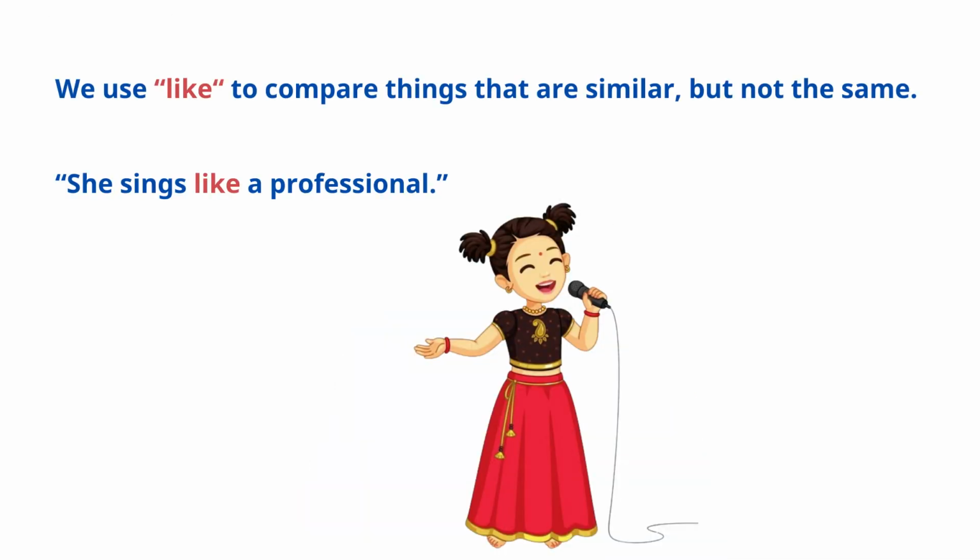Now let's talk about like. We use like to compare things that are similar, but not the same. For example, she sings like a professional. In this case, she isn't a professional singer, but her singing is similar to one.